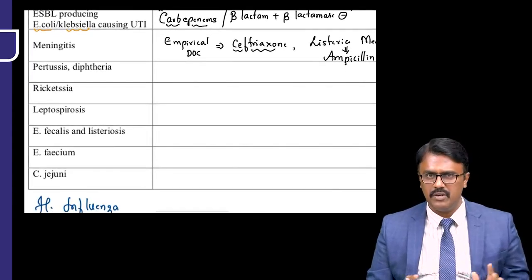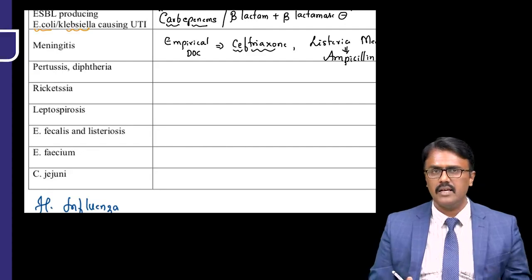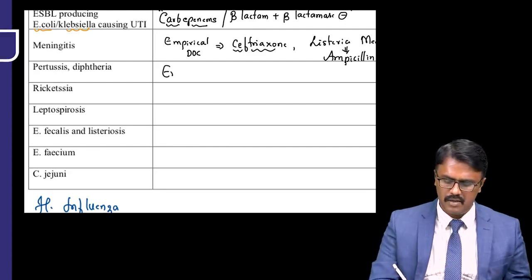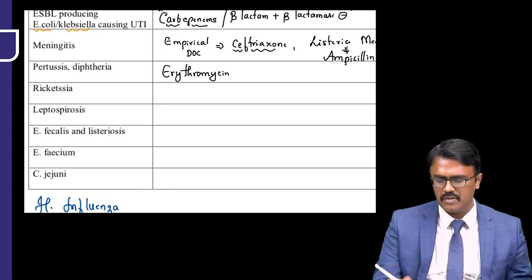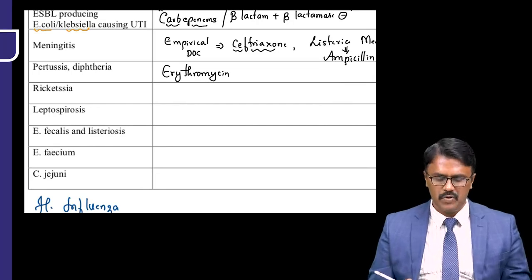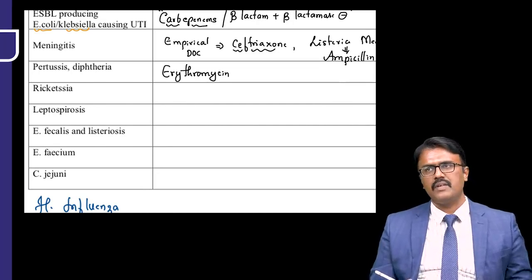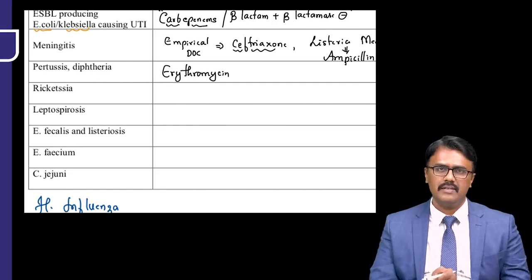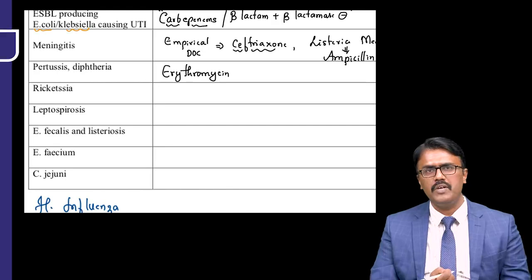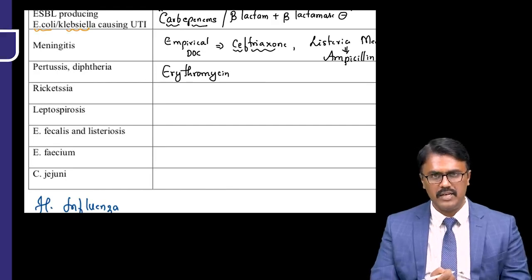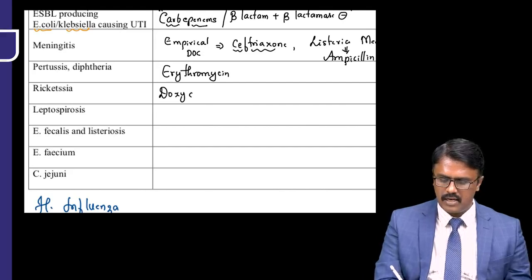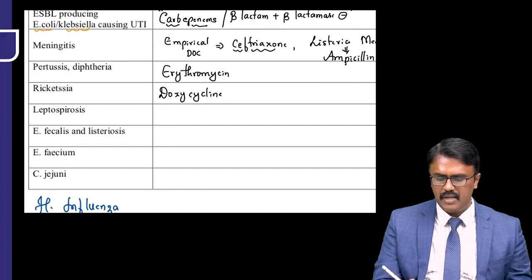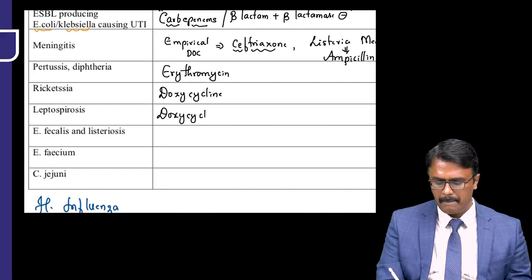Pertussis, diphtheria, even though these infections are not common, there is a chance they can occur, and the drug of choice is erythromycin. Rickettsia. Usually we don't see rickettsia infections regularly in practice. So many times to rule out PUO, pyrexia of unknown origin, we have to rule out rickettsia. And the drug of choice for that is doxycycline. Leptospirosis, again the drug of choice is doxycycline.